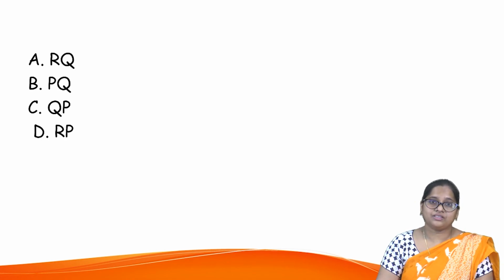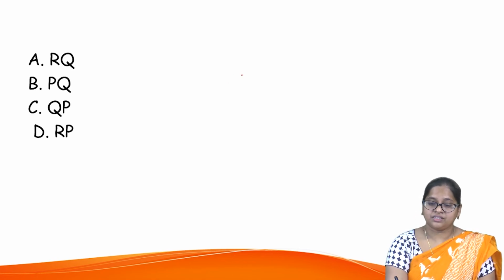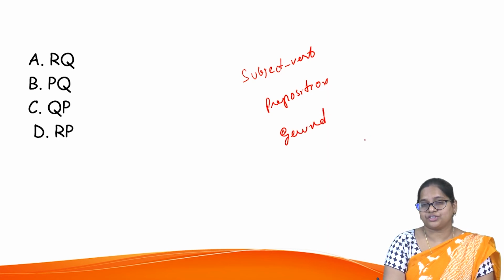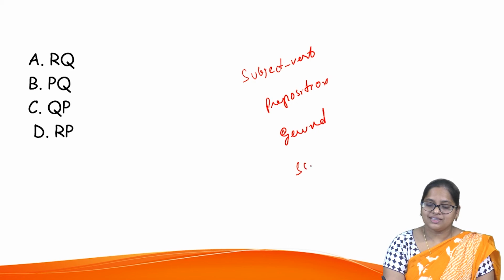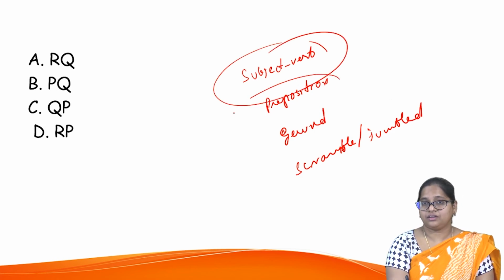So with these questions, we will end our session here. I want you to practice. I want you to go back to the question and understand the grammatical structure. What we have done is we talked about subject-verb agreement. We talked about prepositions, whether to use on or in or at. We talked about gerund uses or the structure of gerund, and then we talked about scrambled or jumbled paragraphs, right? So these are highlighted.